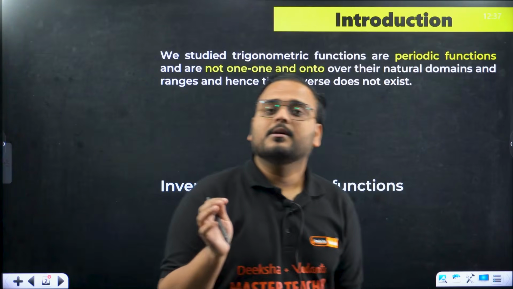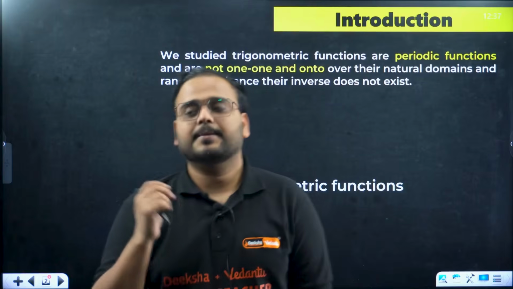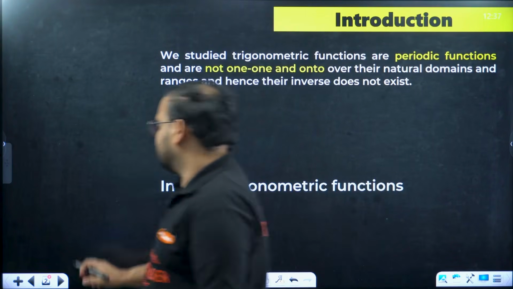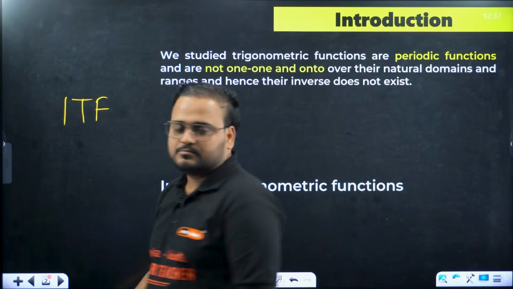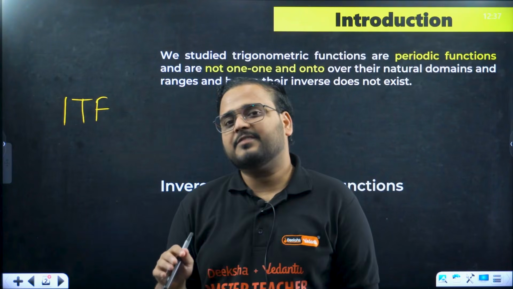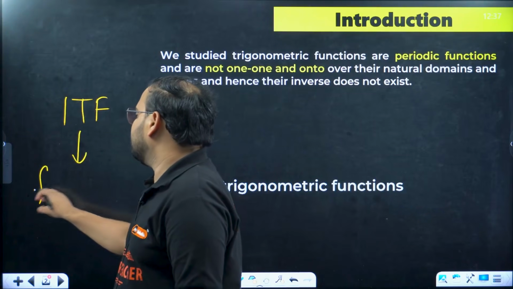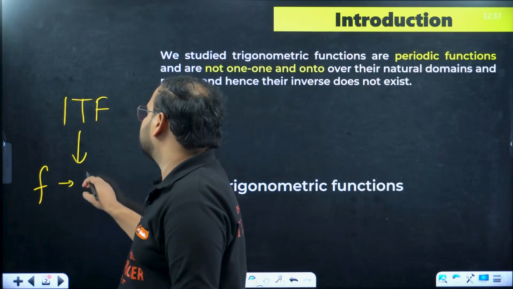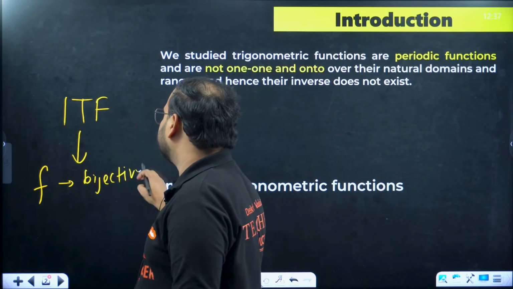We know that inverse of a function, because ITF is one of the cases of inverse, right? Inverse trigonometric function. What is the title? Inverse trigonometric function. This is a special case of inverse functions. And when are the functions invertible? When the function is bijective. When the f is bijective, we call it to be invertible.